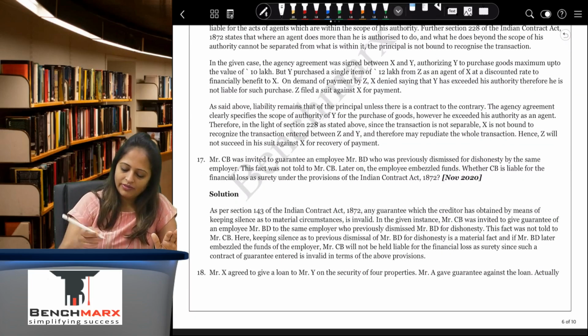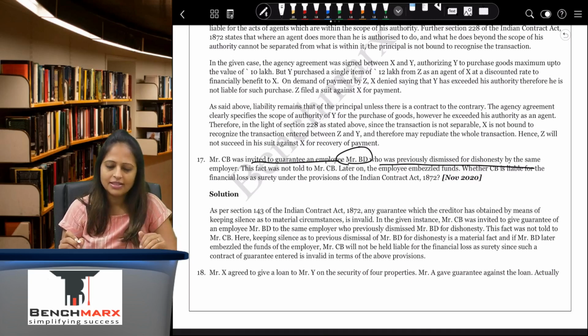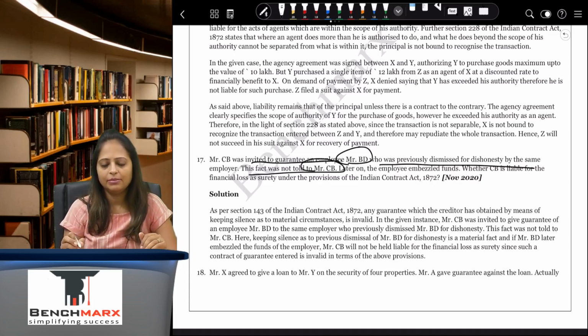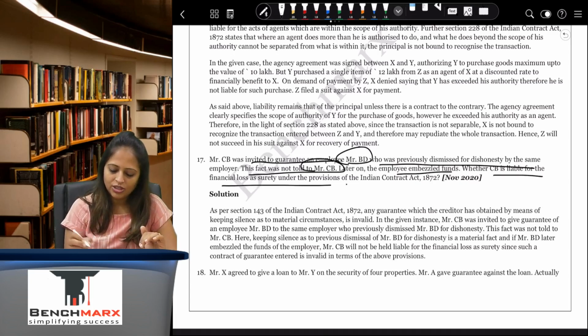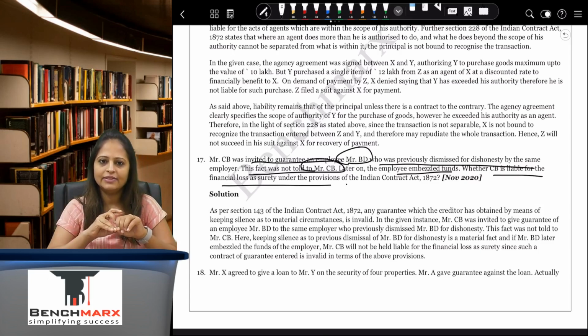Mr. CB was invited to guarantee an employee, Mr. BD, who was previously dismissed for dishonesty by the same employer. This fact was not told by Mr. CB, and later on the employee embezzled the funds. Whether CB is liable for the financial loss of the surety. Here the surety has given a guarantee, but there is, what clause will it be covered under?